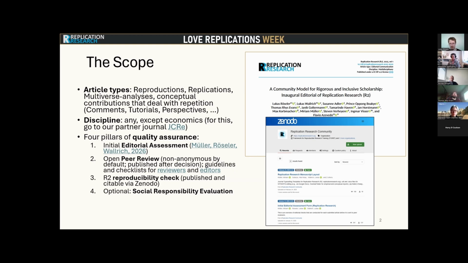And finally, we are not only documenting every step of quality assurance that we do, but we also credit those responsible in our Zenodo community. Reproducibility checkers, reviewers, editorial assistants, and handling editors are all credited in the review reports or the reproducibility certificates. Their work is important, so their contributions should be visible. We launched R2 5 months ago, and currently we are focusing on advertising the journal.